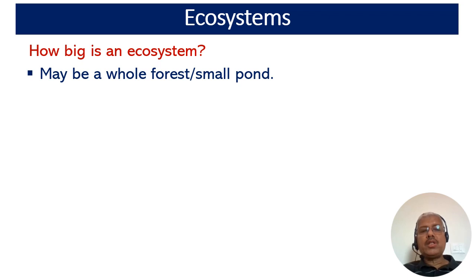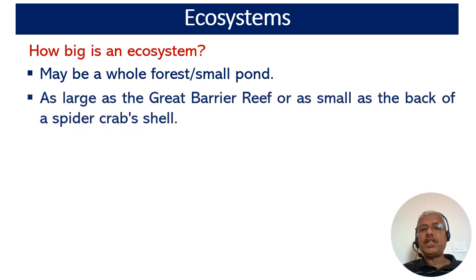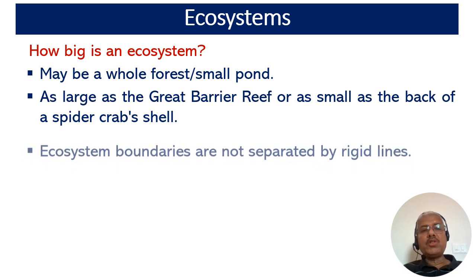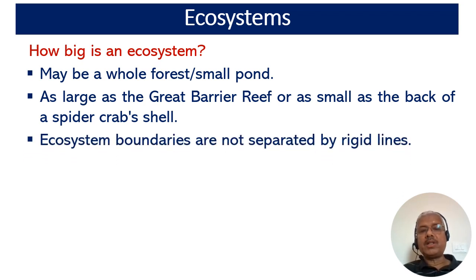An ecosystem may be of very different size. It may be a whole forest as well as a small pond. An ecosystem may be as large as the Great Barrier Reef or as small as the back of a spider crab's shell, which provides a home for plants and animals like sponges, algae, worms, etc.